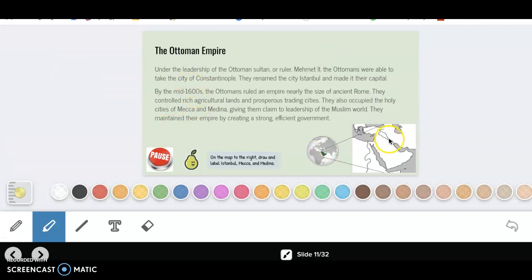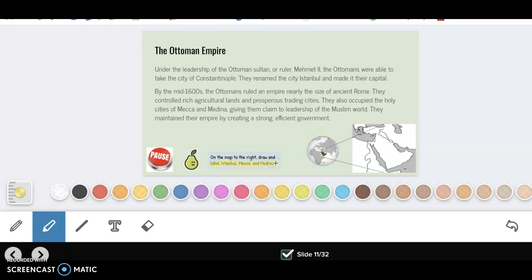Here's a map of the area where the Ottoman Empire is. You'll kind of see it's blown up from this globe image. So we're looking at the Arabian Peninsula area over here. And then we've kind of zoomed in on the particular area. And my Pear Deck says, on the map to the right, draw and label Istanbul, Mecca, and Medina.